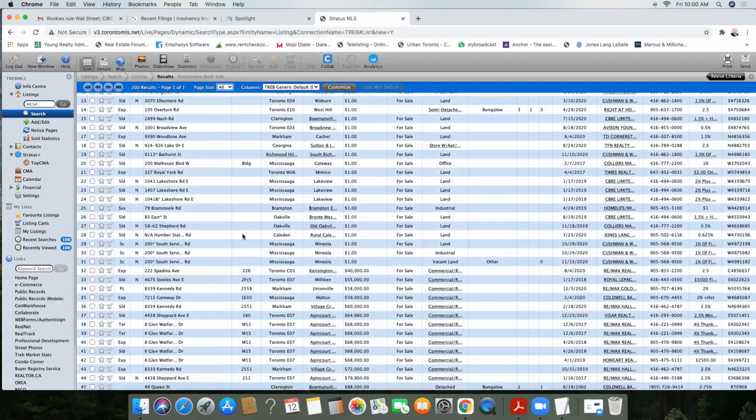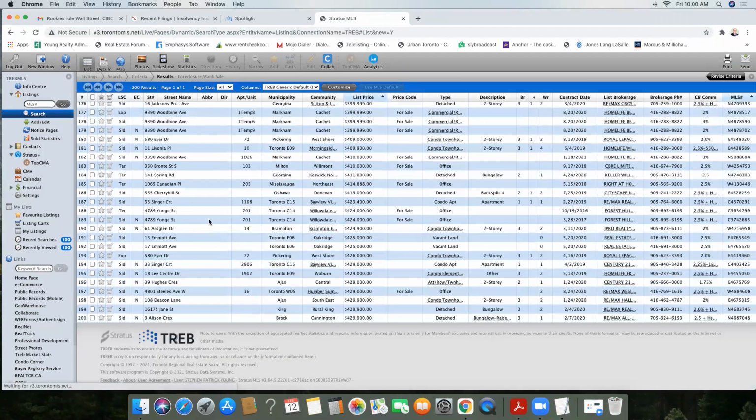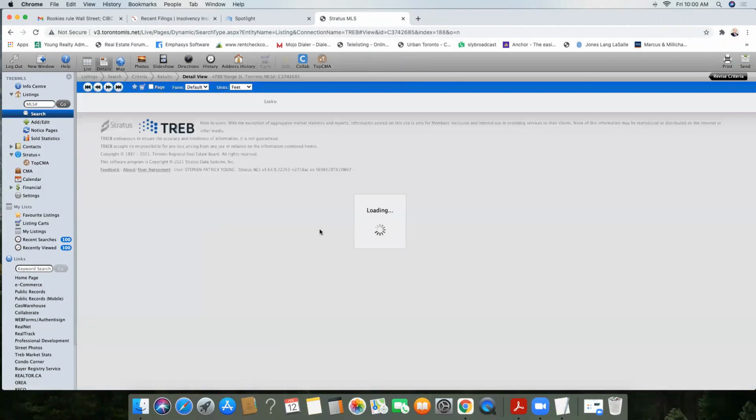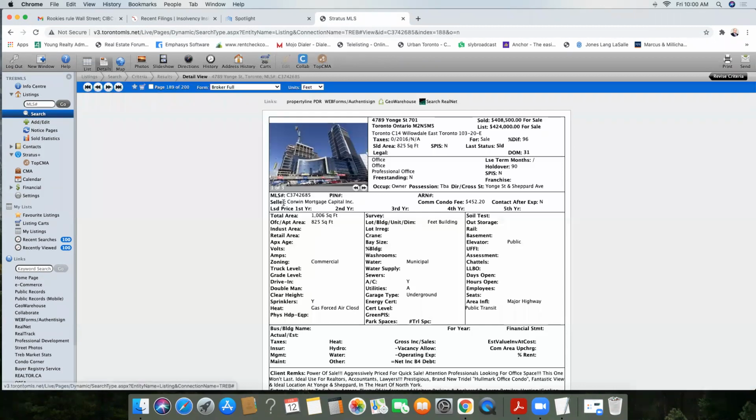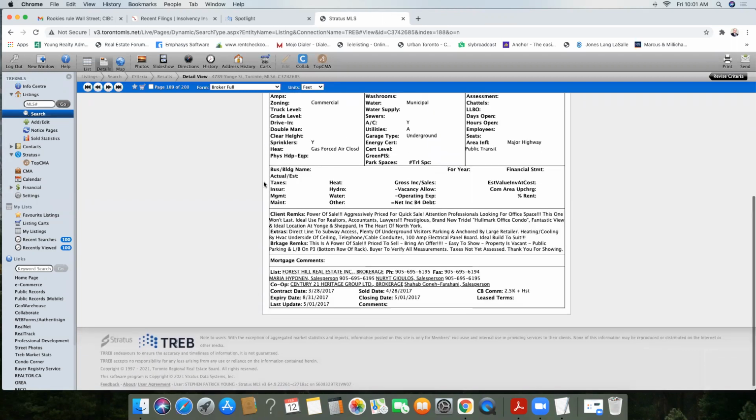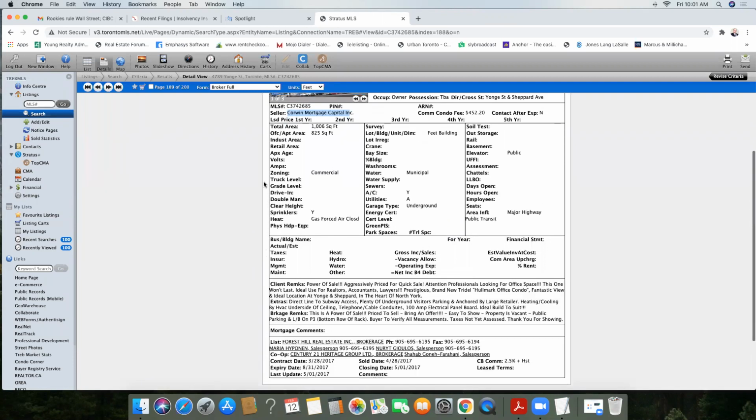What we do is we go through these and say, look, this is a power of sale, or it's a bankruptcy, or it's a trustee, and we'll approach the bank with a low offer and just go from there. Out of 1,300, here's a Mortgage Capital Inc. This is a private lender who lent money to somebody. It was already sold, actually, but sold for undervalued, 408. And this is a power of sale, aggressively priced, no doubt.